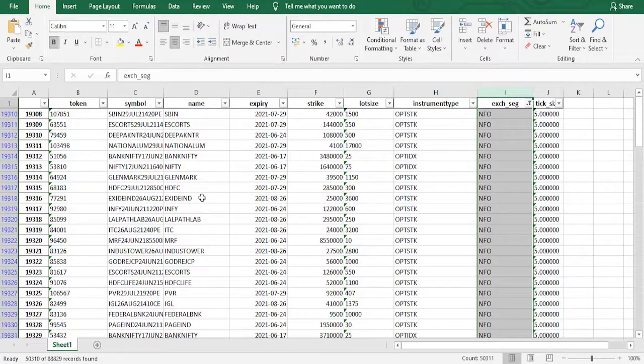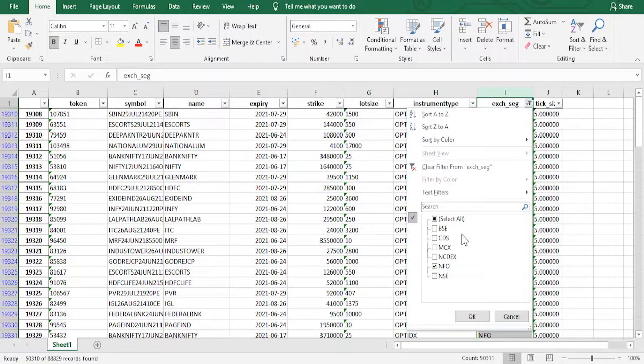Out of 89,000 instruments, we need to trade a particular instrument that we need to select automatically using some filters and all. So I may be making another video separately on filters in my next video.